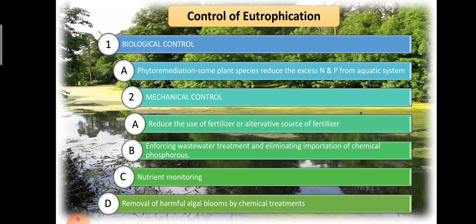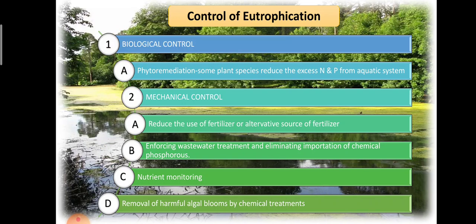Then how to control eutrophication? Eutrophication can be controlled by two methods, that is biologically or mechanically. So first is biological control. What happens in biological control? We use phytoremediation, that is, the use of plants to remove harmful compounds. In freshwater bodies, phytoremediation has been suggested to be effective in reducing the toxicity of waters.